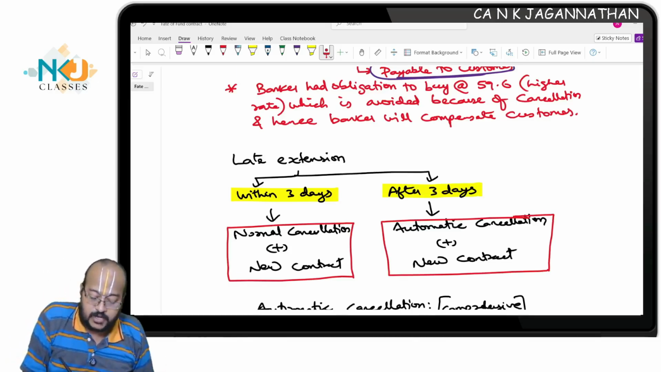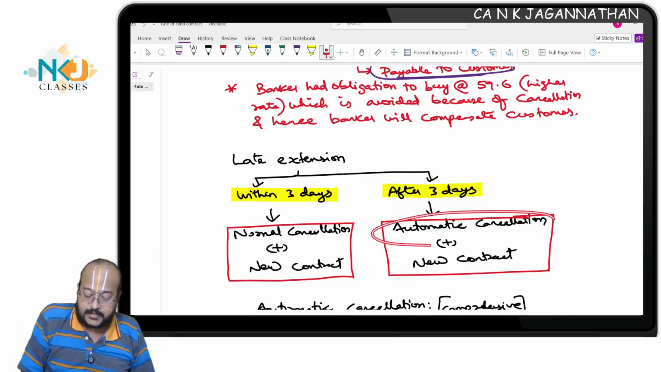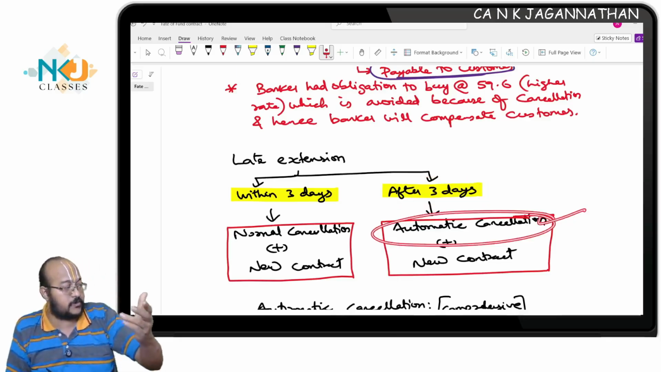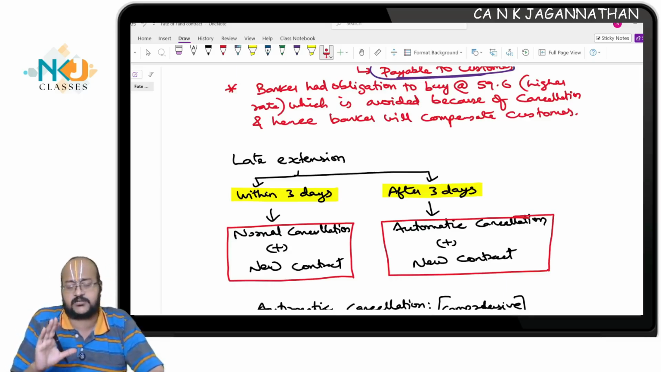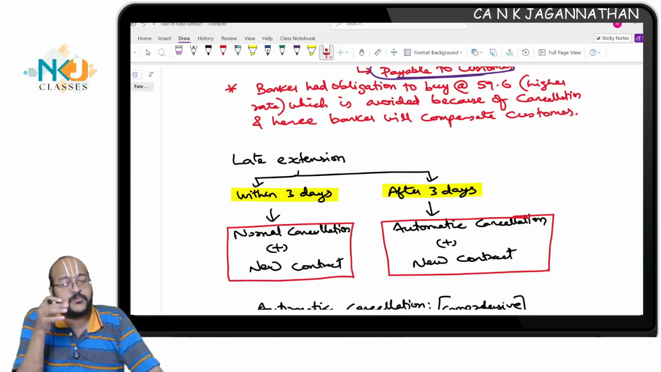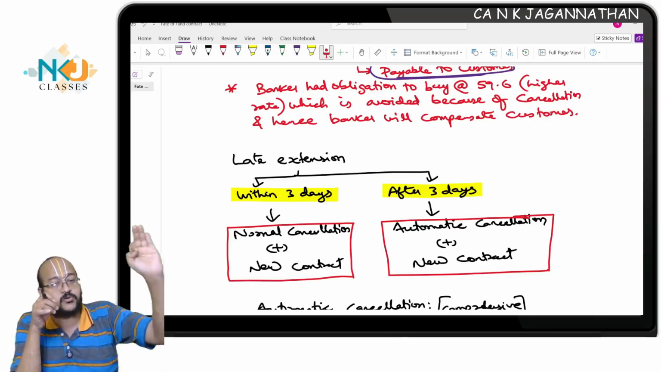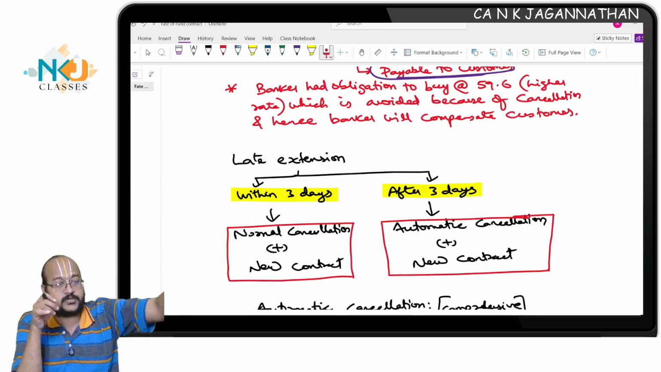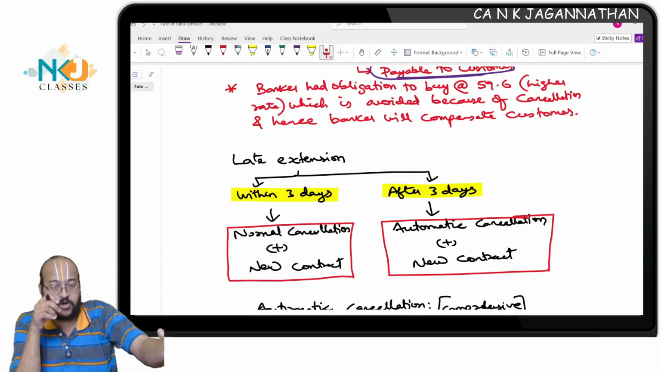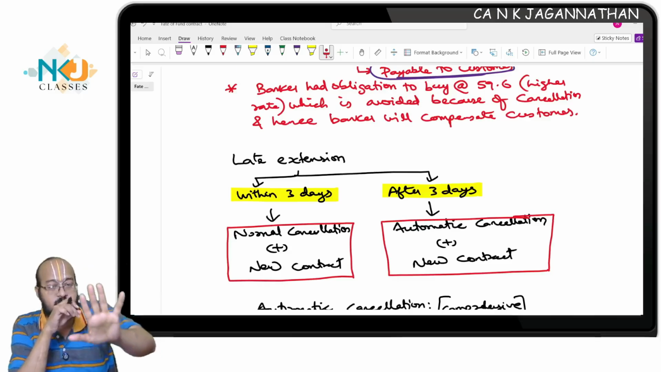But when he comes after 3 days, automatic cancellation provisions will be applicable. What is this automatic cancellation? Till now, if the dealer was getting some benefit, that was compensated to the customer, and if the dealer had some losses, the customer compensated the dealer. Now, in the case of automatic cancellation, what will happen?